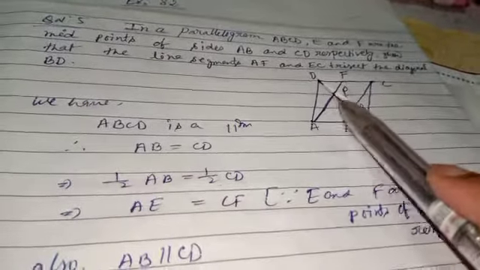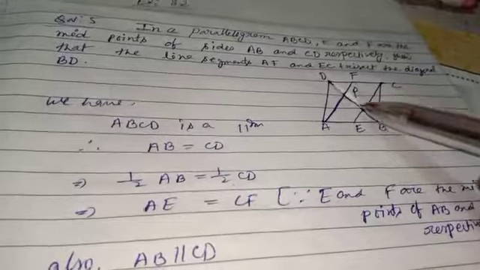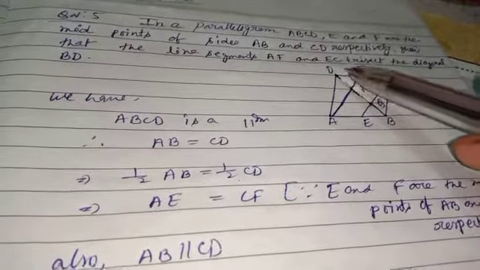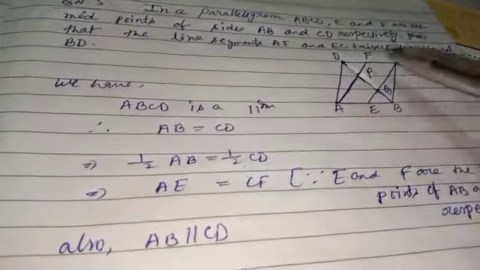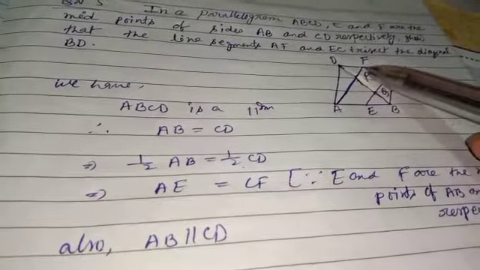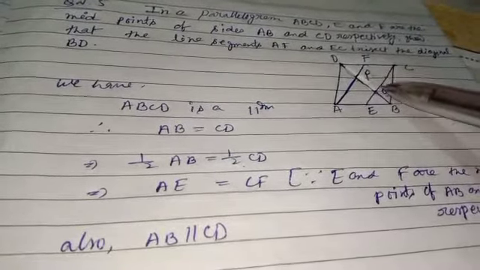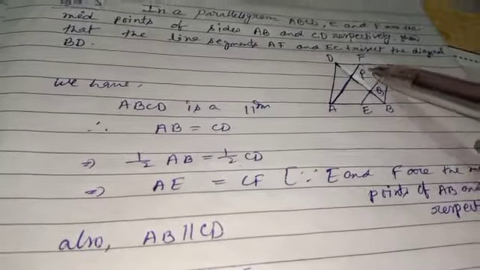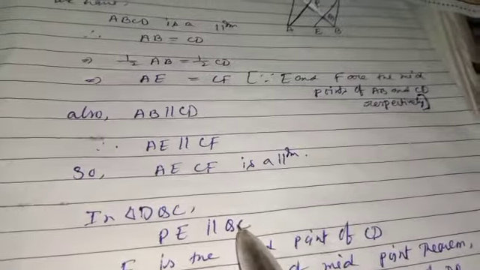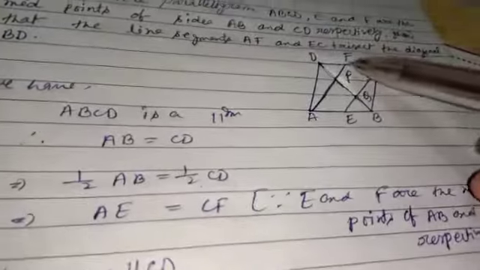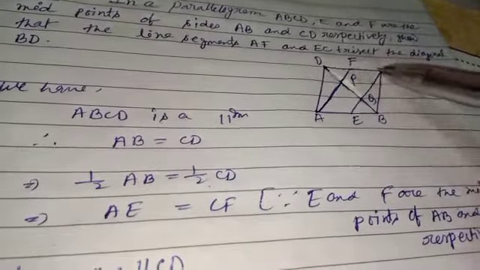Now in triangle DQC, we already have that AECF is a parallelogram, so PF is part of AF and QC is part of EC. That means PF is parallel to QC. In triangle DQC, PF is parallel to QC, and it is given that F is the midpoint of CD.